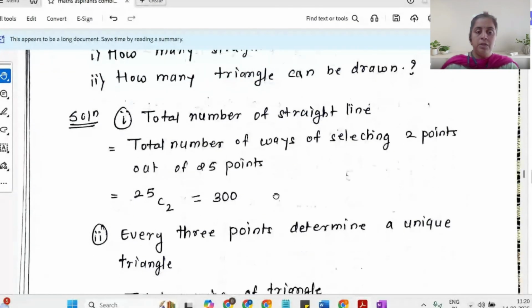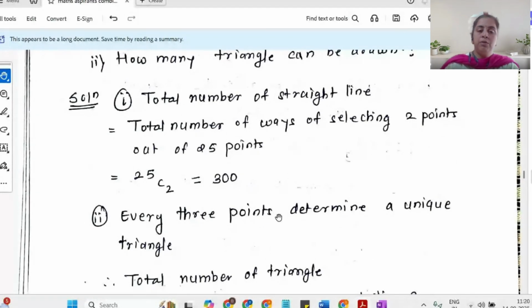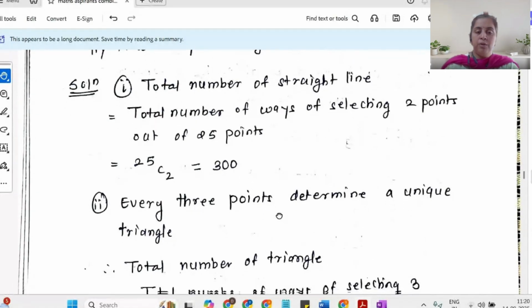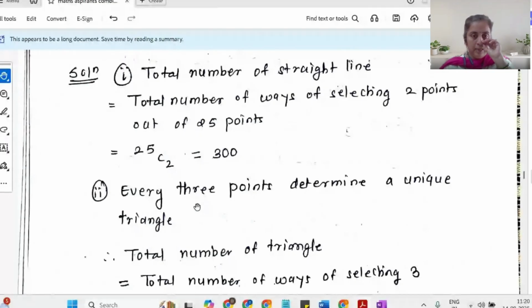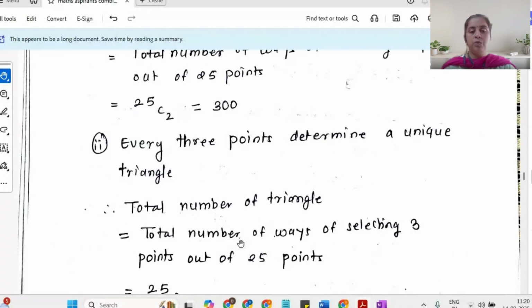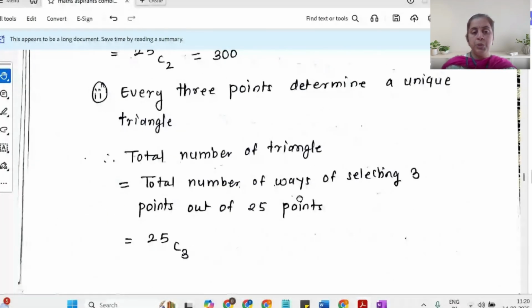Similarly, if I have to draw a triangle, there is a simple rule that every 3 points determine a unique triangle. So for the number of triangles, to draw a triangle, I need to select 3 points. So the total number of triangles is the total number of ways of selecting 3 points out of 25 points, which is 25C3.